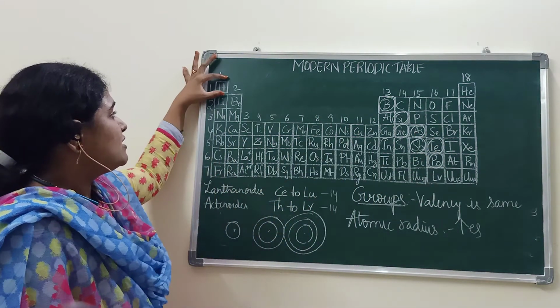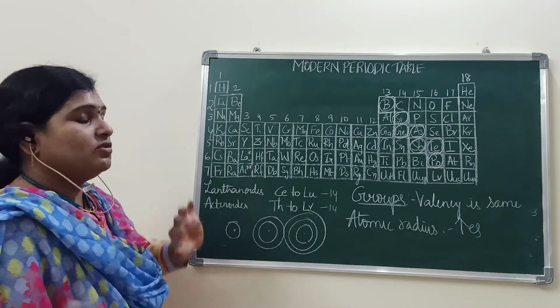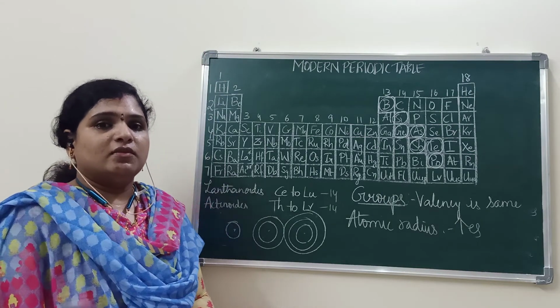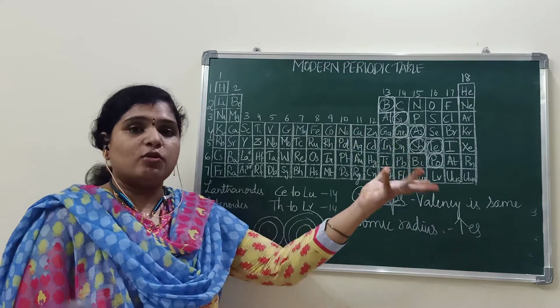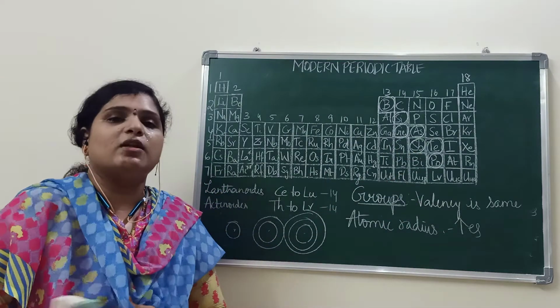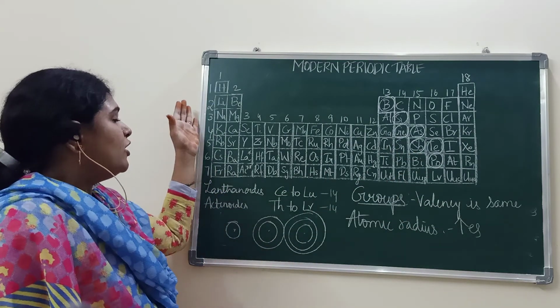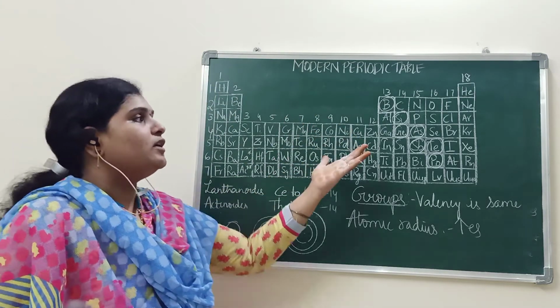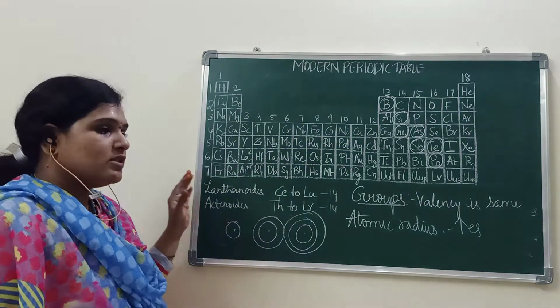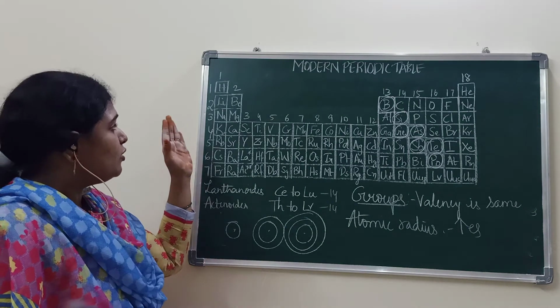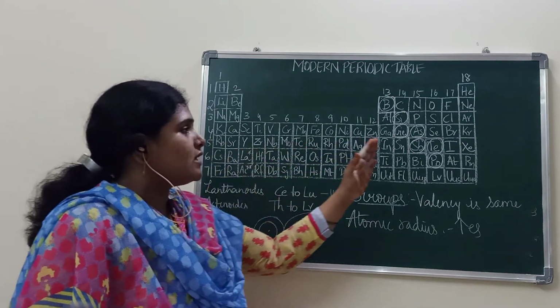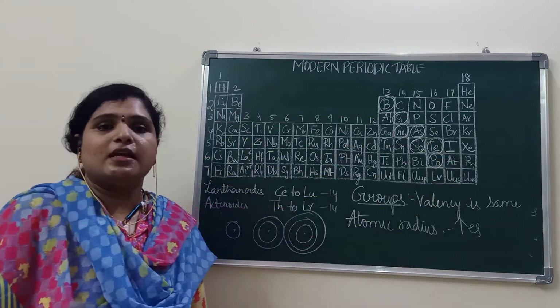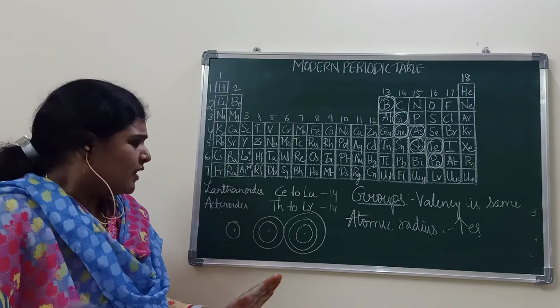So that's why a separate box is given to hydrogen. The position of hydrogen here is also somewhat anomalous. We don't know exactly at what point it should be placed because it exhibits the properties similar to that of alkali metals as well as that of non-metals like halogens.